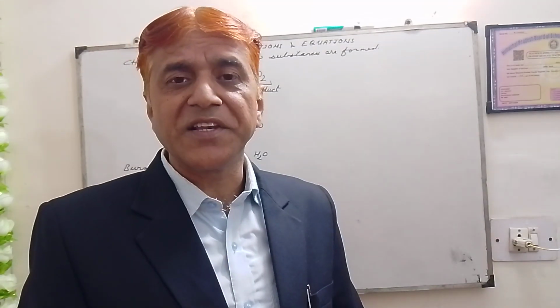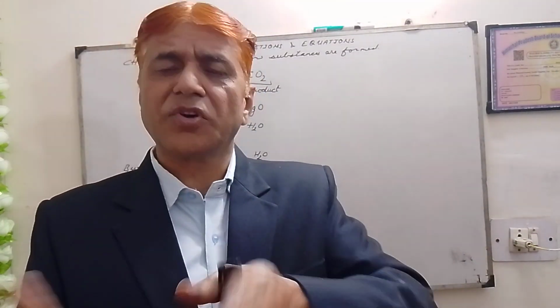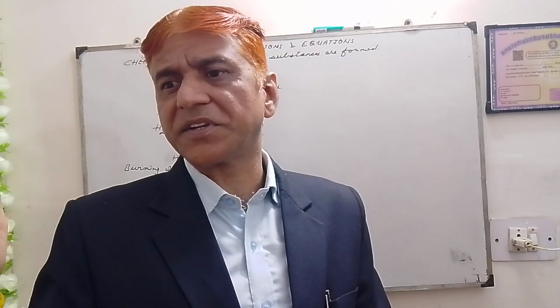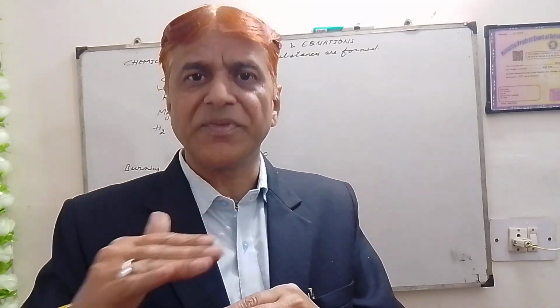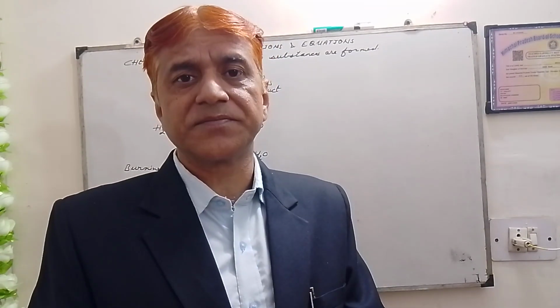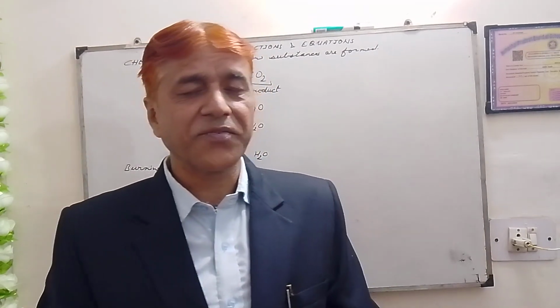Because magnesium is highly reactive, it reacts with oxygen. Not only magnesium, but all metals react with oxygen, and they form an oxide layer over their surfaces.